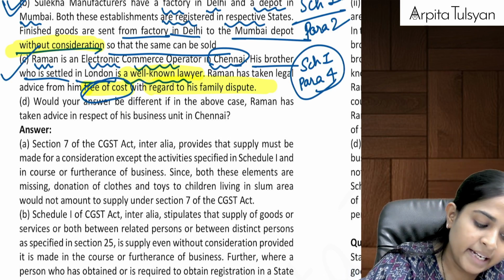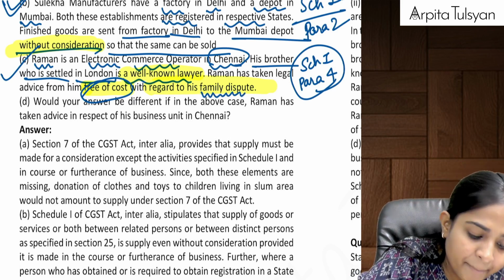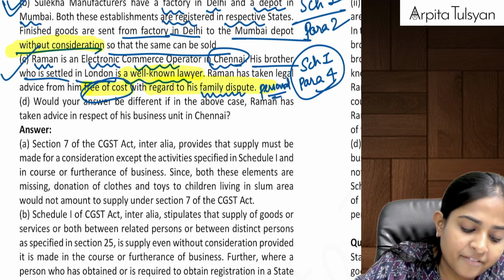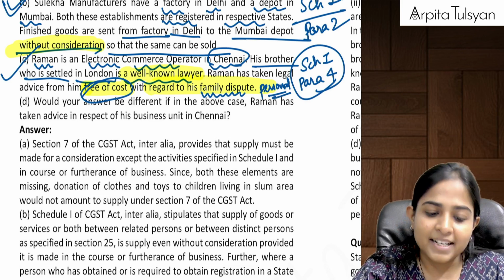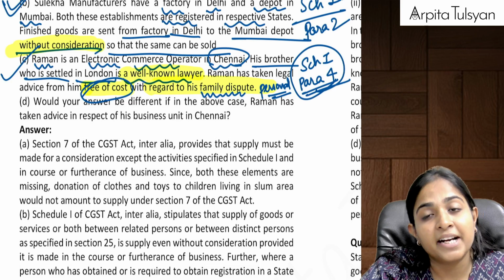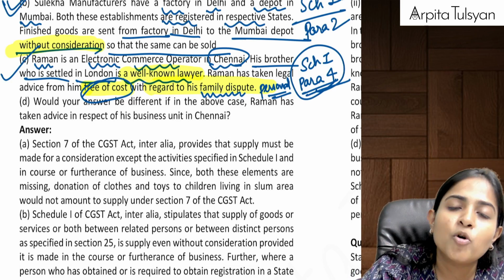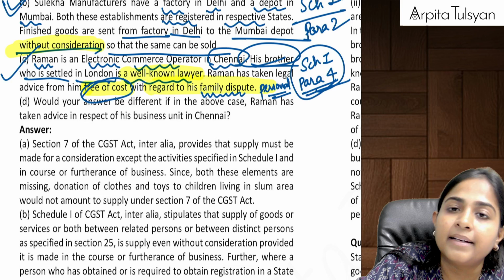Now, can we say here this is in regard to the family dispute, means this is for personal reason? Because of that, can we say this transaction does not fall under para number 4? Why does it not fall under para 4? Because para 4 said that it should be done in the course or furtherance of business. And second reason, from whom did we import this service? We imported the services from our brother.